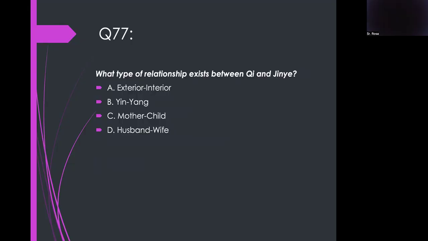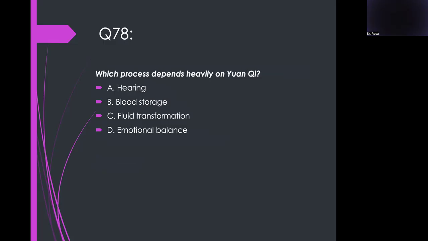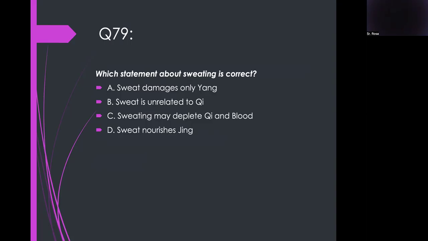What type of relationship exists between qi and Jin Ye? Yin yang. Which process depends heavily on yang qi? Fluid transformation. Which statement about sweating is correct? Qi and blood. Yeah, this is probably what happened. Can you imagine playing for 5 hours?